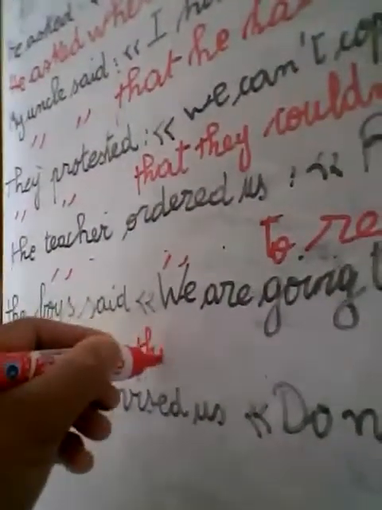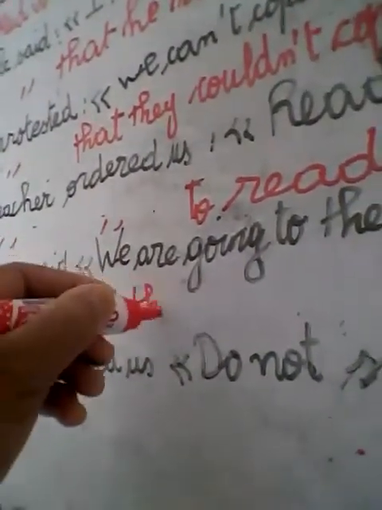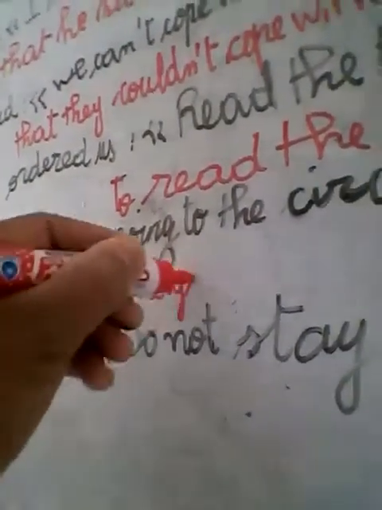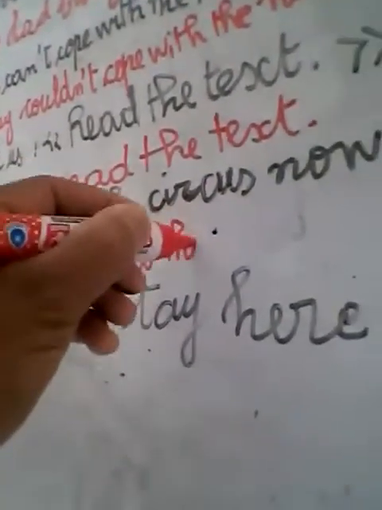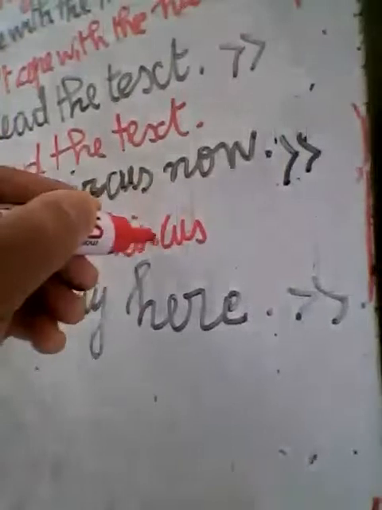The boys said, we are going to the circus now. Here we have present continuous, but look at the change that will happen. The boys said that we, instead of we we use they, that they were going to the circus.